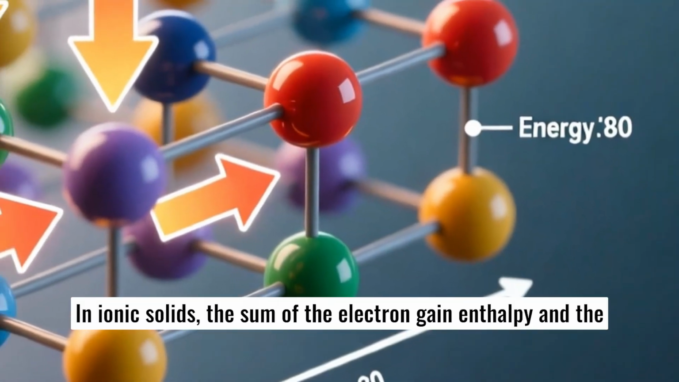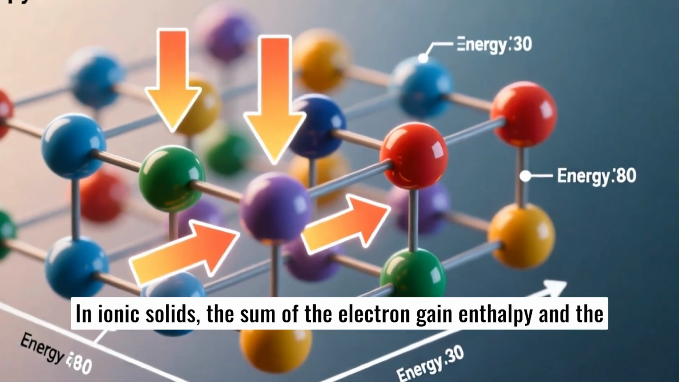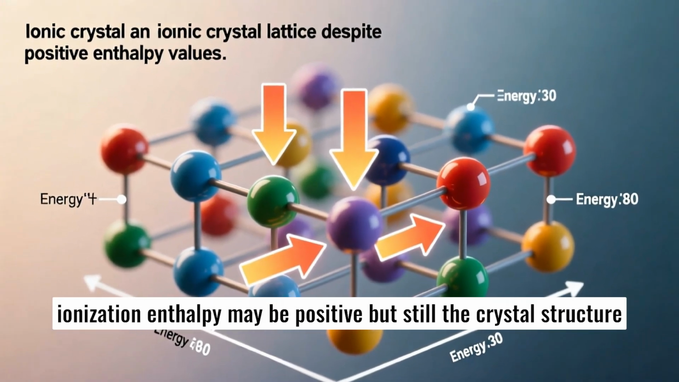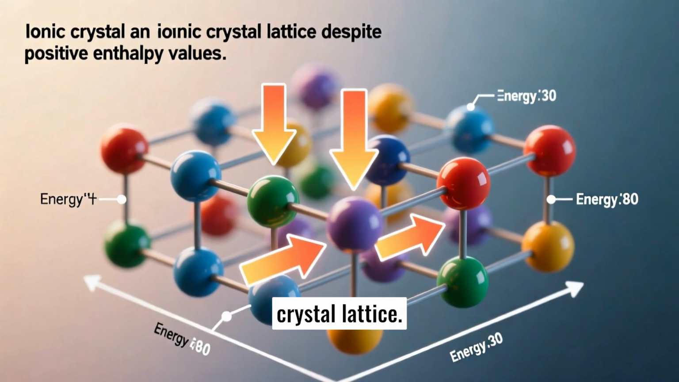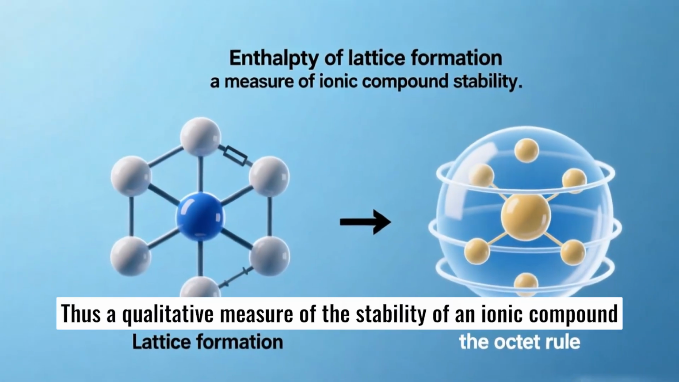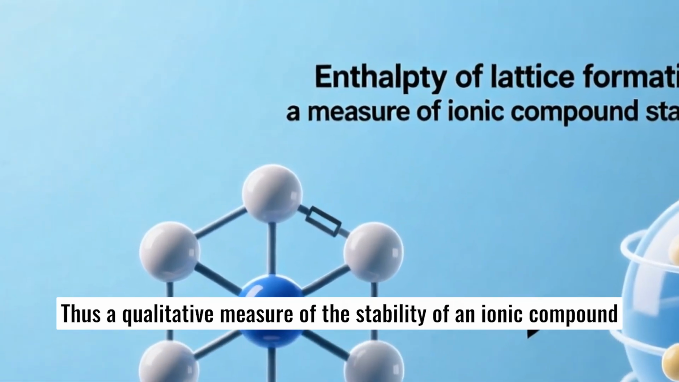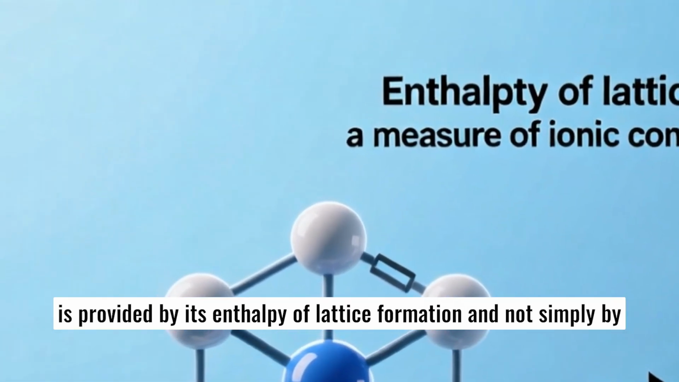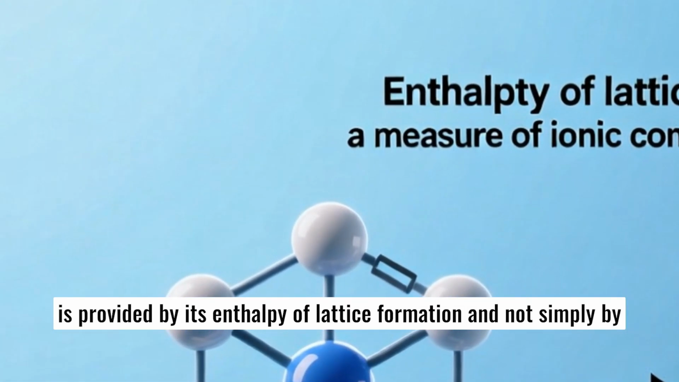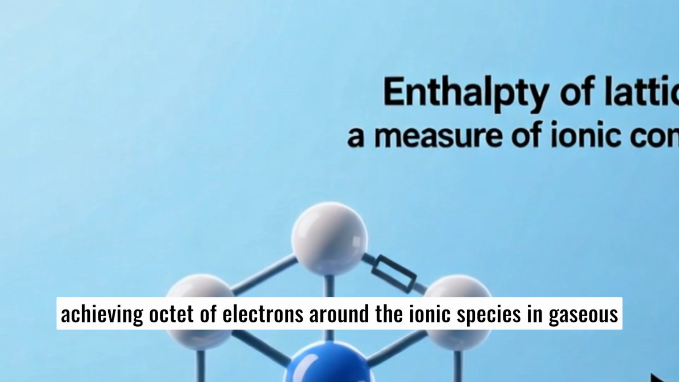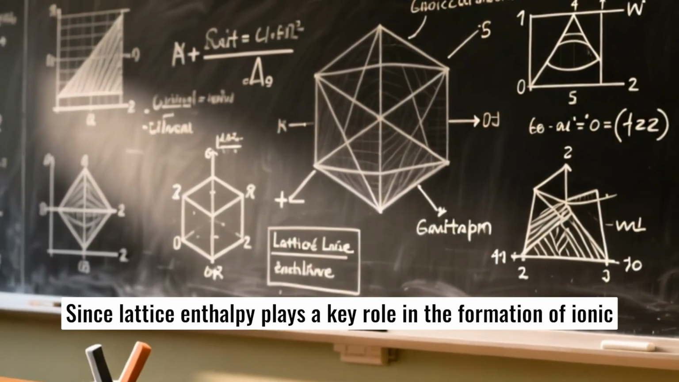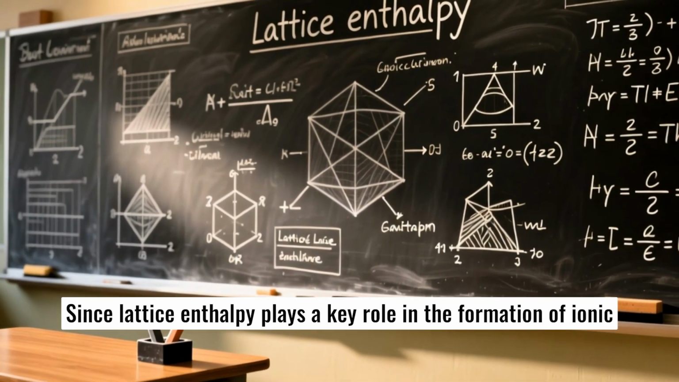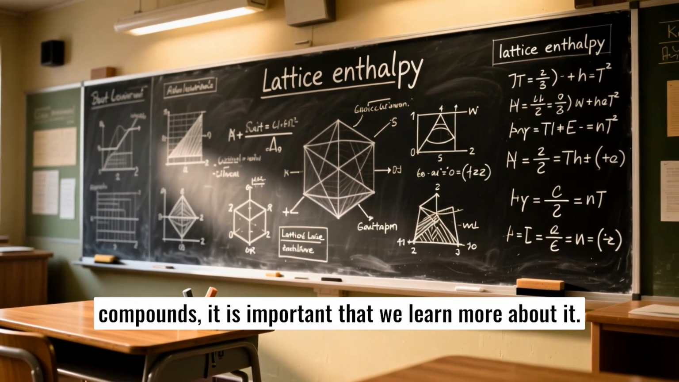In ionic solids, the sum of the electron gain enthalpy and the ionization enthalpy may be positive, but still the crystal structure gets stabilized due to the energy released in the formation of the crystal lattice. Thus, a qualitative measure of the stability of an ionic compound is provided by its enthalpy of lattice formation and not simply by achieving octet of electrons around the ionic species in gaseous state. Since lattice enthalpy plays a key role in the formation of ionic compounds, it is important that we learn more about it.